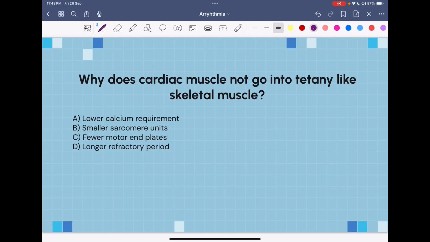Why does cardiac muscle not go into tetany like skeletal muscles? Lower calcium requirement? No. Smaller sarcomere units? No. Does it have fewer motor end plates? It's not related. It has a longer refractory period. Yes, it has a longer refractory period, which is mainly produced by the plateau phase. So this plateau phase, as I said, is essential for the refractory period. In case this refractory period was not there, the cardiac myocytes would keep on depolarizing spontaneously, leading to tetany.